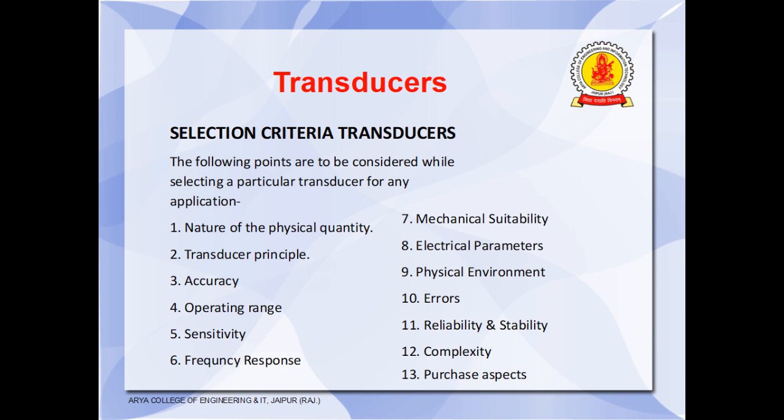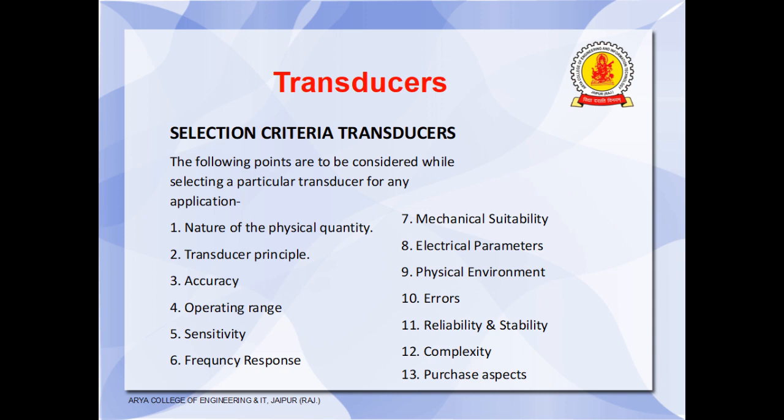Mechanical suitability. Mechanical suitability means in terms of physical size, weight, shape, mounting arrangement, and ruggedness. So the transducer must be capable of being placed where it is needed, and its presence should not alter the process variable in any appreciable way. Electrical parameters: length and type of cable required, signal to noise ratio when combined with amplifiers, and frequency response limitations. These are the electrical parameters we have to consider.